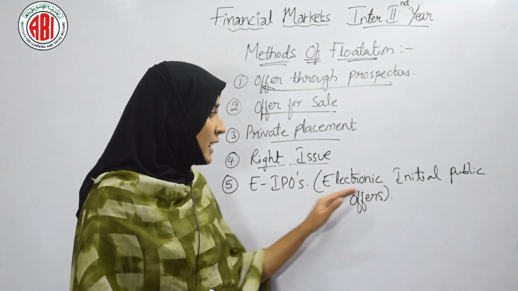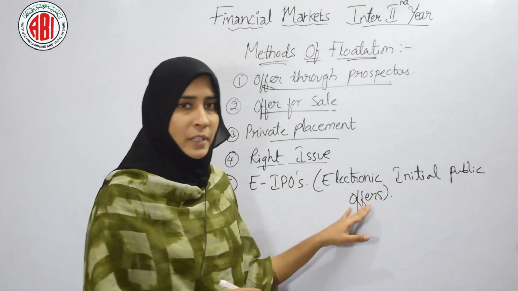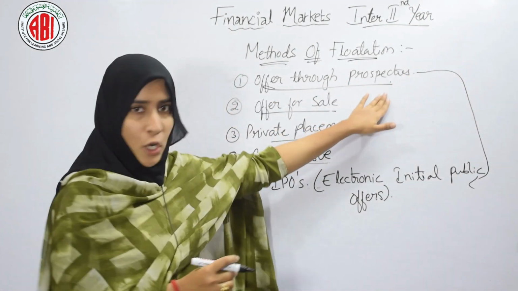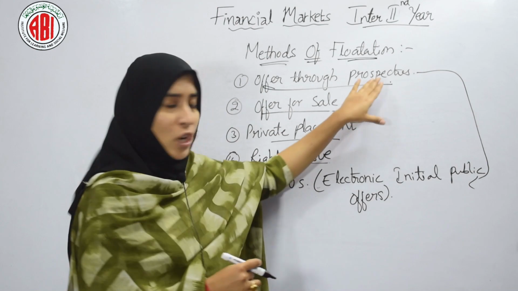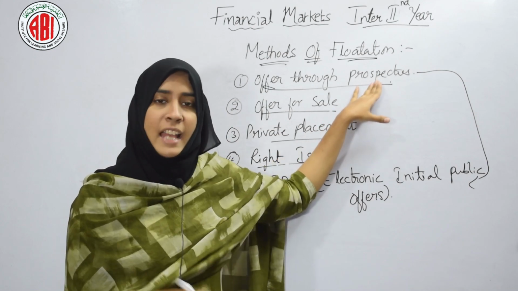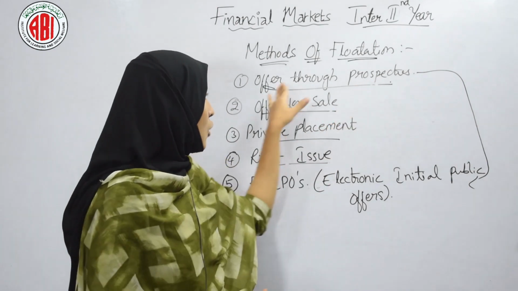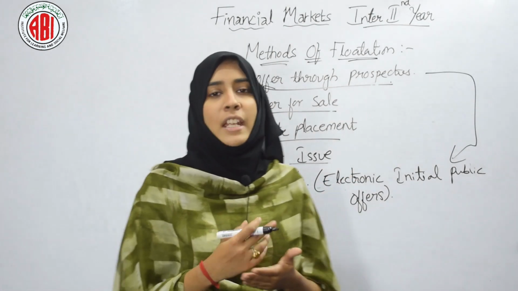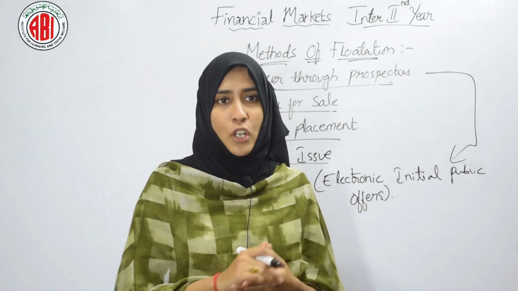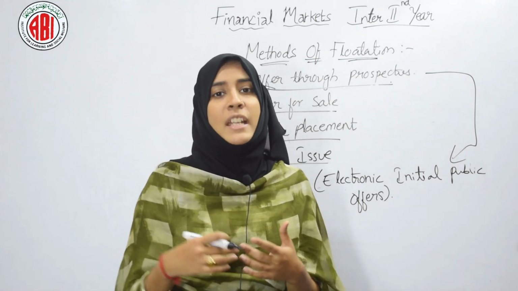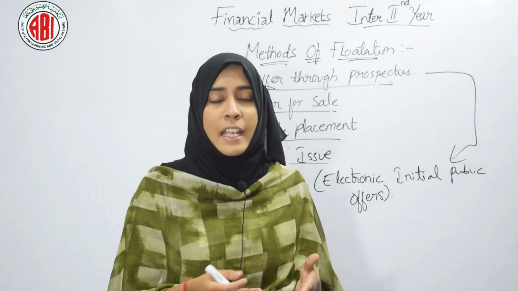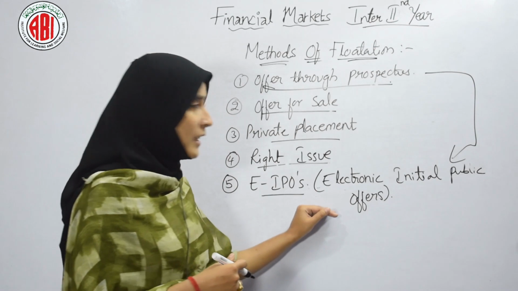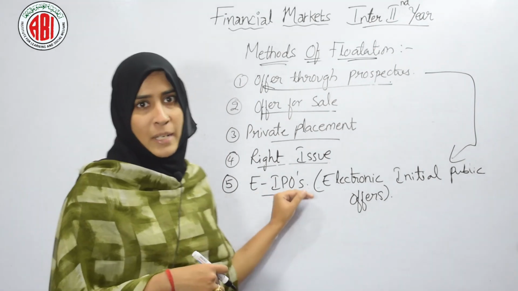EIPOs. It means electronic initial public offers. Here we can say it's somewhat related to offer through prospectus, which was the conservative and traditional method as we have discussed. Now what is EIPOs? We all know that wherever we go, technology is always following us. So everyone is preferring to work online. No one is preferring paperwork currently. So due to that reason, EIPOs have been introduced.